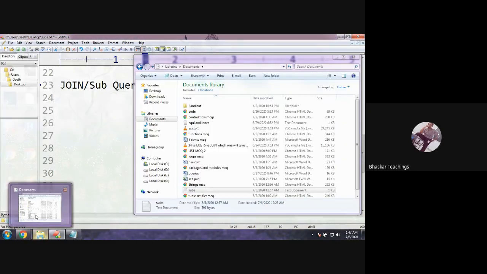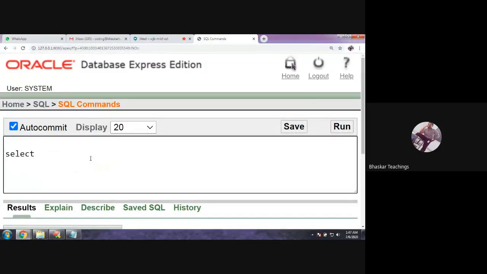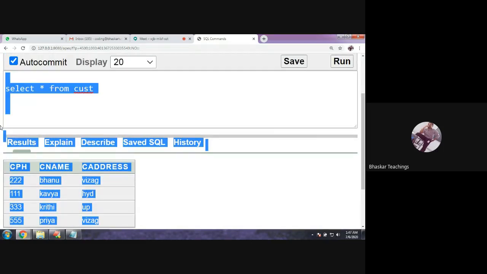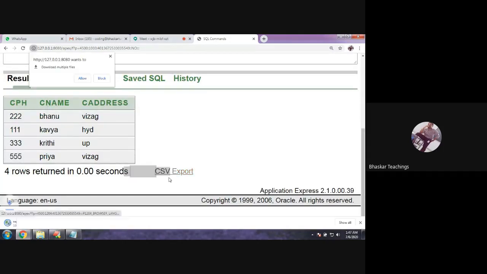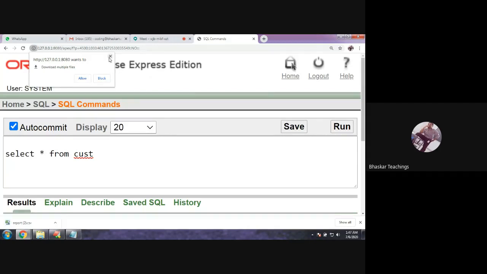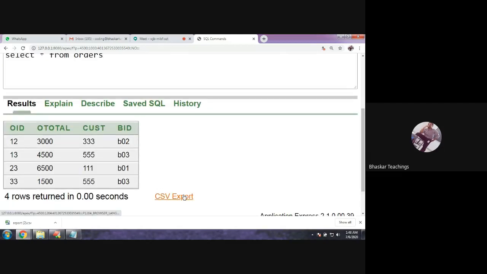Let me show you with a detailed explanation. Let me get the data first, select star from CUST. Okay, run it. So I want to get these details. Let me take this into an Excel sheet. Then I can show you clearly. Also the data from the orders table. Okay, orders table. So get this to the Excel sheet.